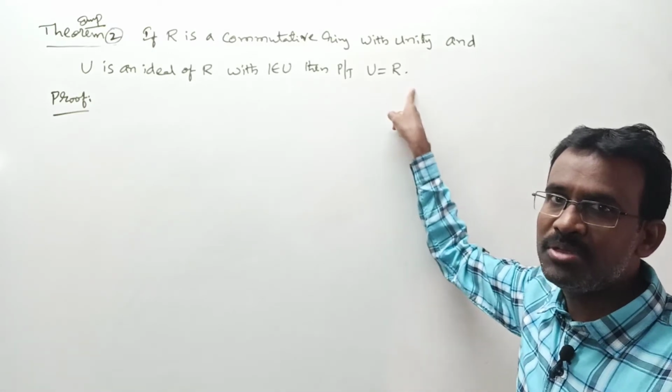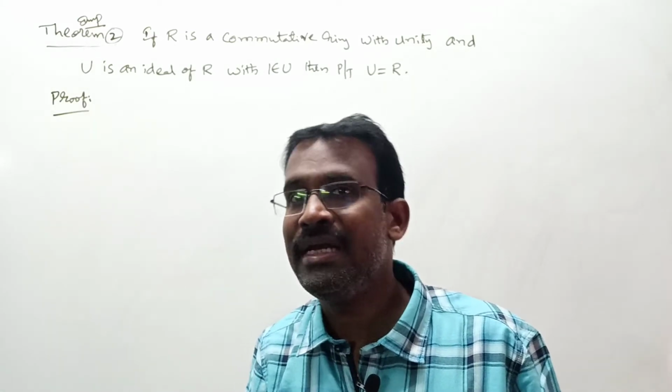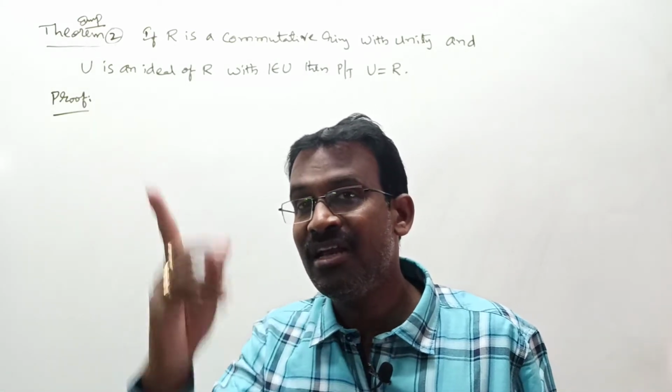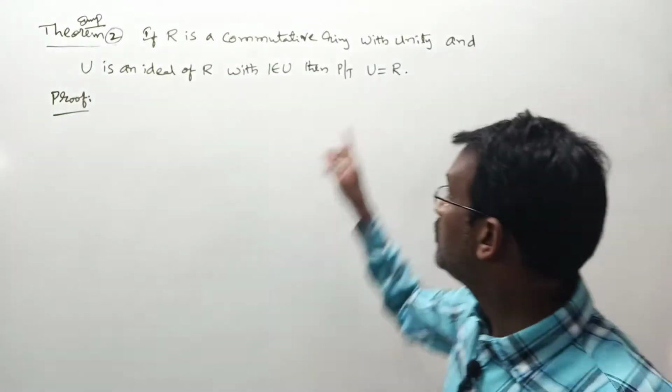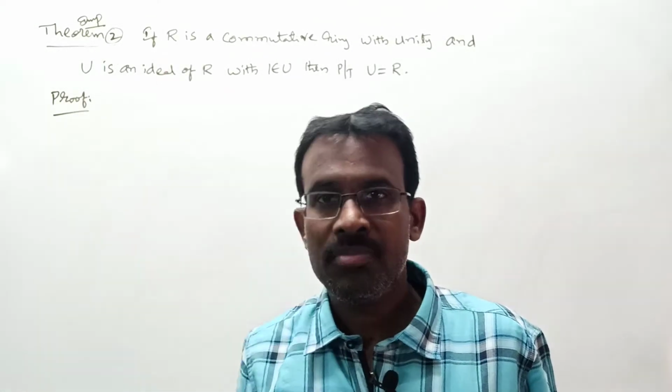U equal to R means what, ma? U is improper ideal of R. Non-trivial ideal of R. Sorry, trivial ideal of R, my big fault, ma. U equal to R means what, ma? U should be trivial ideal of R, ma.